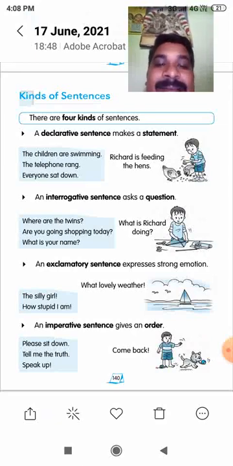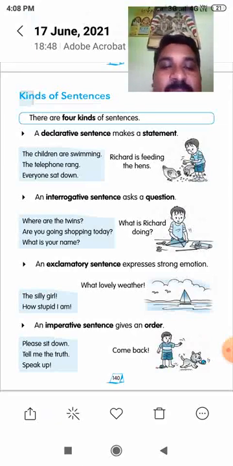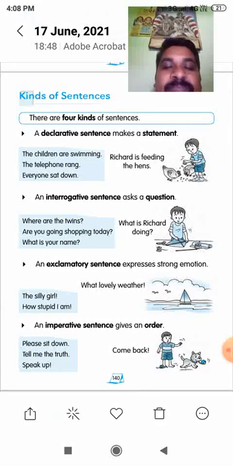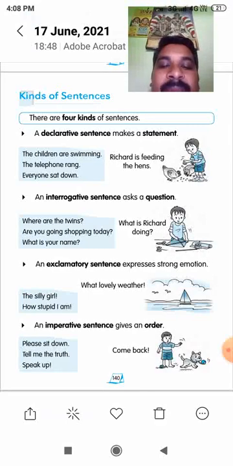This sentence has a feeling of joy or sadness, whatever it is, we take it as an exclamatory sentence. This sentence has one clue. With the help of the exclamation mark, we can easily identify that this is an exclamatory sentence.